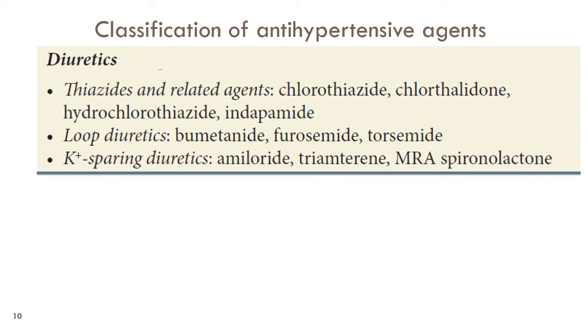Another theory supports the opening of potassium channels in the smooth muscles, which also leads to smooth muscle relaxation. The thiazide group of drugs are commonly used in stage 1 hypertension.